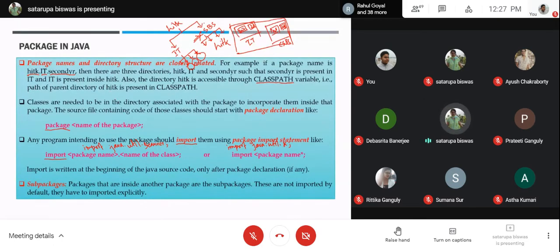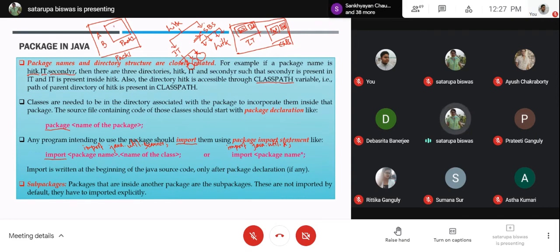One more thing regarding this, a very important concept. Suppose you have a package pack1, inside which you have a sub package pack2. Inside pack1 directly you have A.class and B.class.